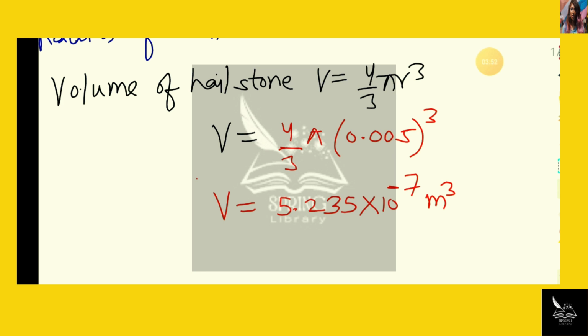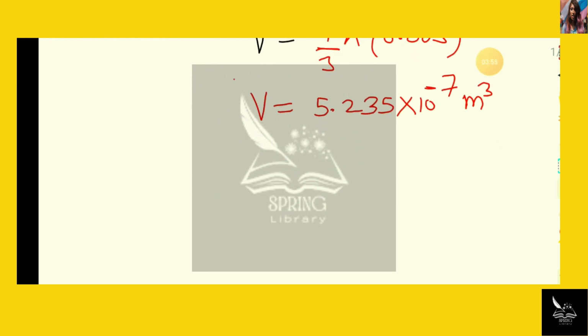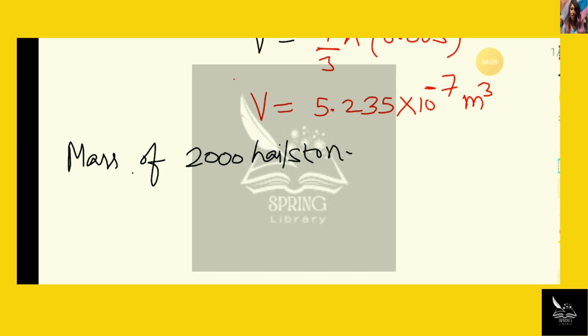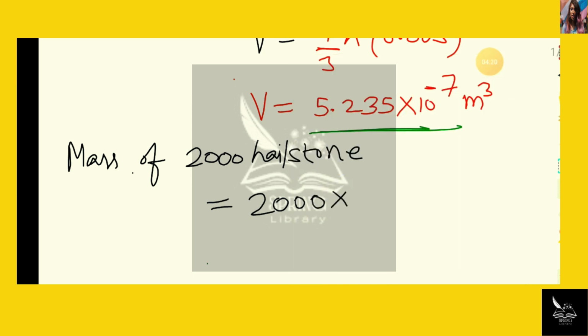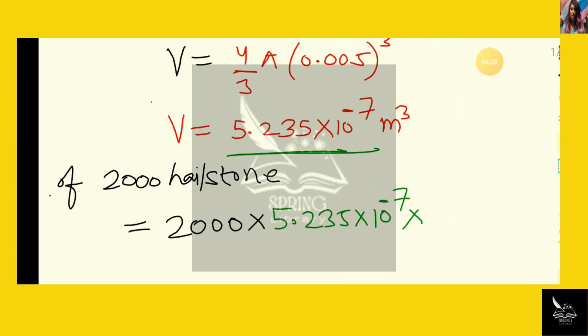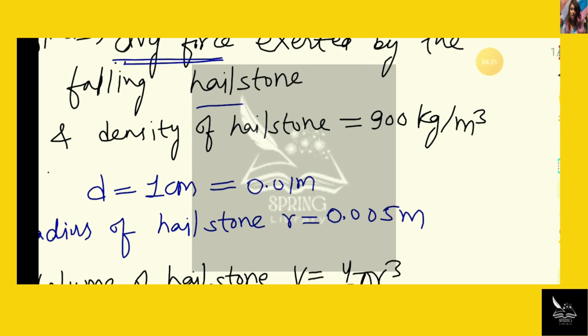Now the next step is to find the mass of the hailstones. The mass of 2000 hailstones will be the number of hailstones, that is 2000, multiplied by volume multiplied by density. The volume is 5.235 times 10 to the power minus 7, multiplied by the density, which is given in the question as 900 kg per meter cube.